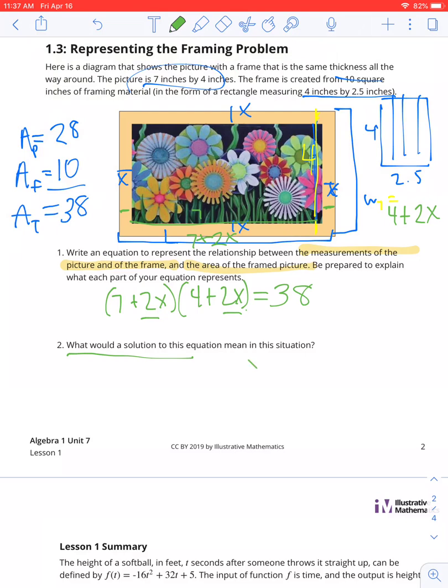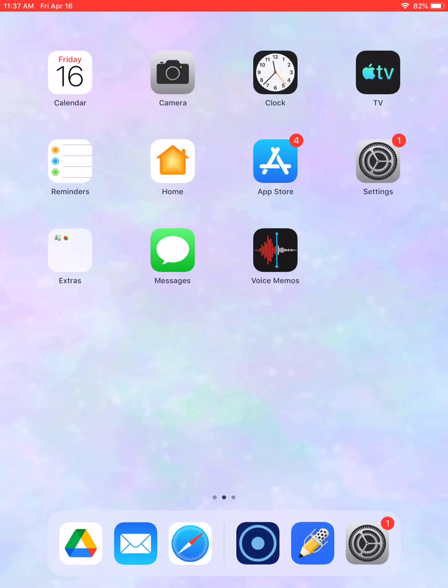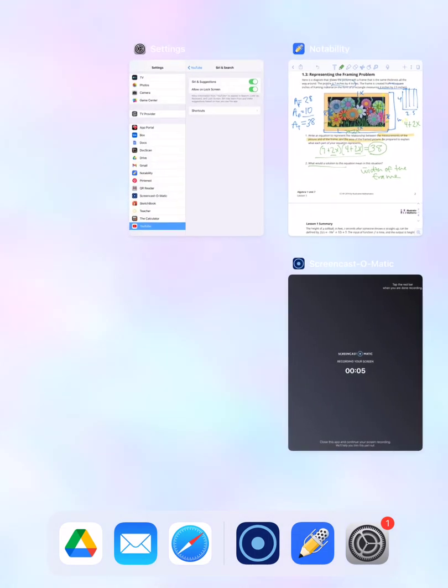So we have created an equation knowing that all the sides of the frame were x inches long for the total area of this particular picture. What would a solution to the equation mean in this situation? If I could find a solution, that would give me the width of the frame.